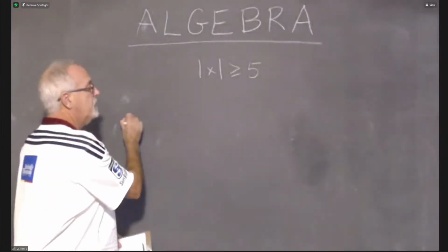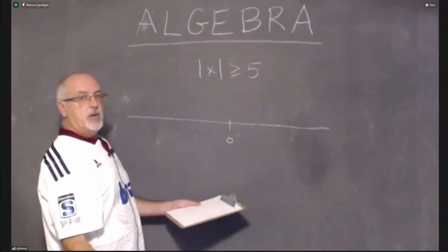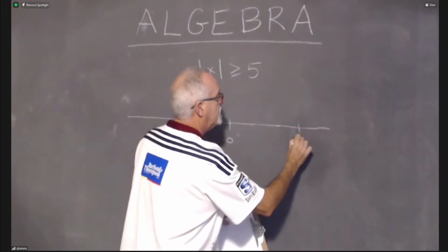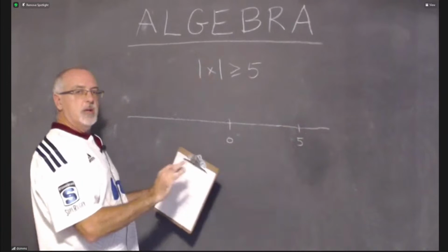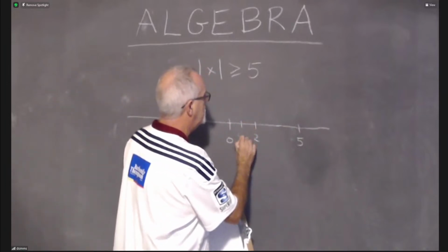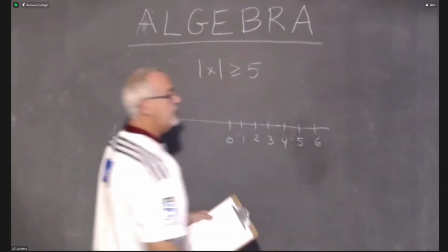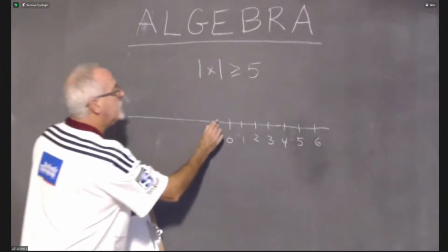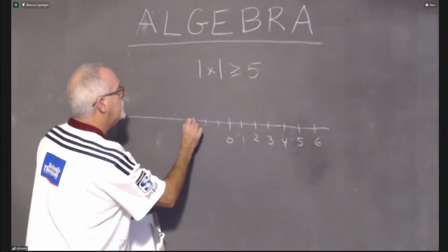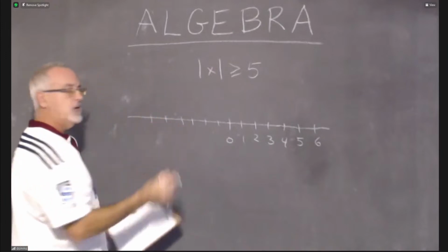Okay, I can graph that. I want to make sure to show a 0. I want to make sure 5 shows on my number line. But I want to make sure some numbers on either side show. So I'll put 2 here. There's 1, there's 3. This is pretty good. And I'm able to fit 6. But I'm also going to show -1, -2, -3, -4. These are crowded a little too close together. I'm not doing it very well.